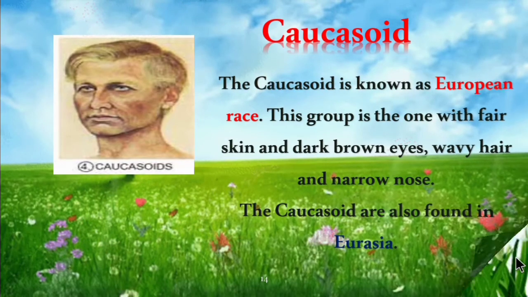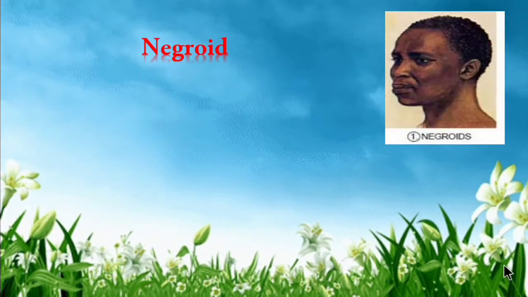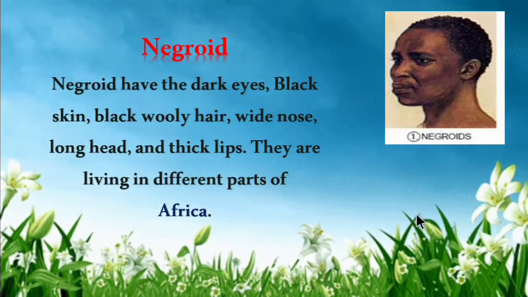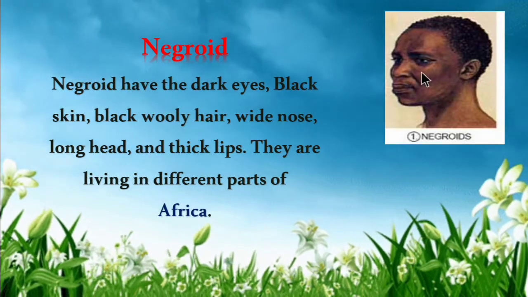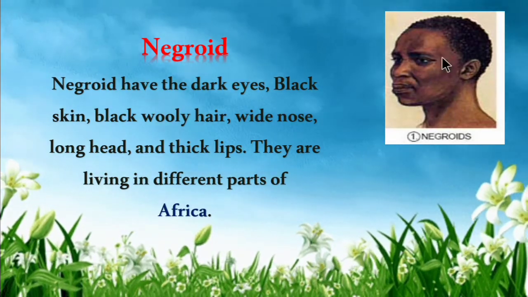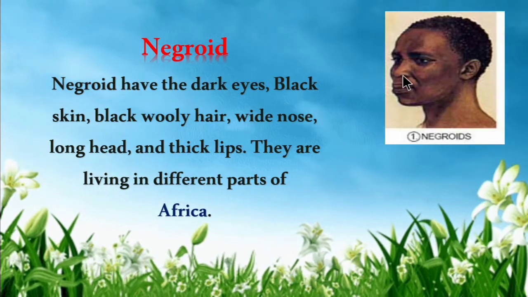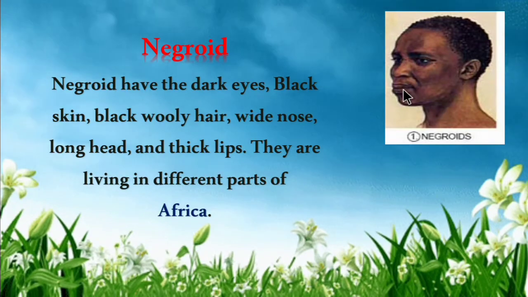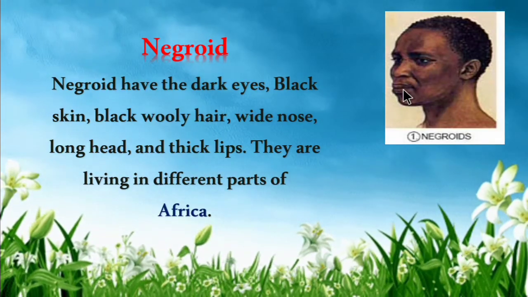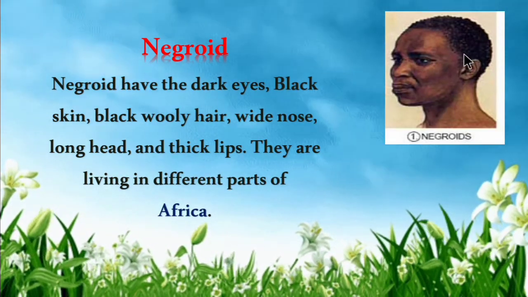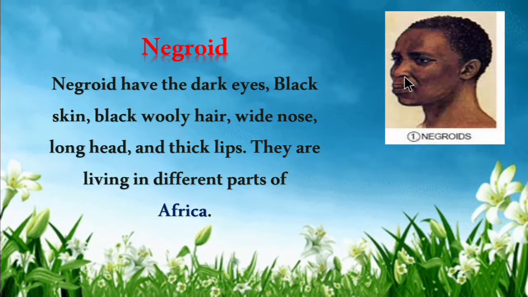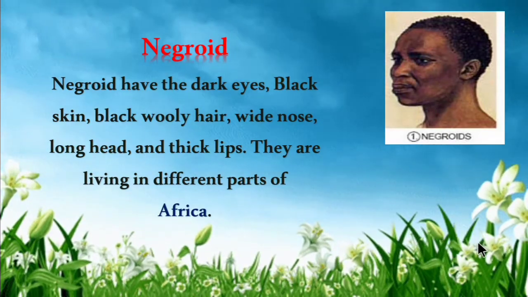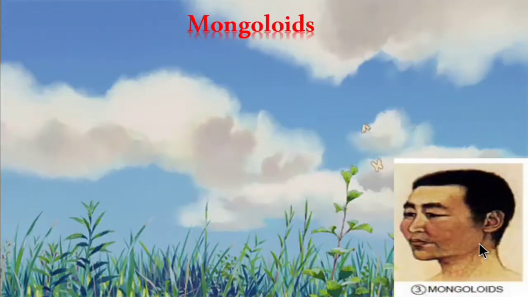So now let's move on to the second type of race, that is the Negroid race. The Negroid race are the Africans. The Negroid have dark eyes, black skin, black woolly hair, wide nose, long head and thick lips. They are living in different parts of Africa. So the Negroid have dark eyes, black skin, black woolly hair, wide nose, long head and thick lips, and they belong to Africa.